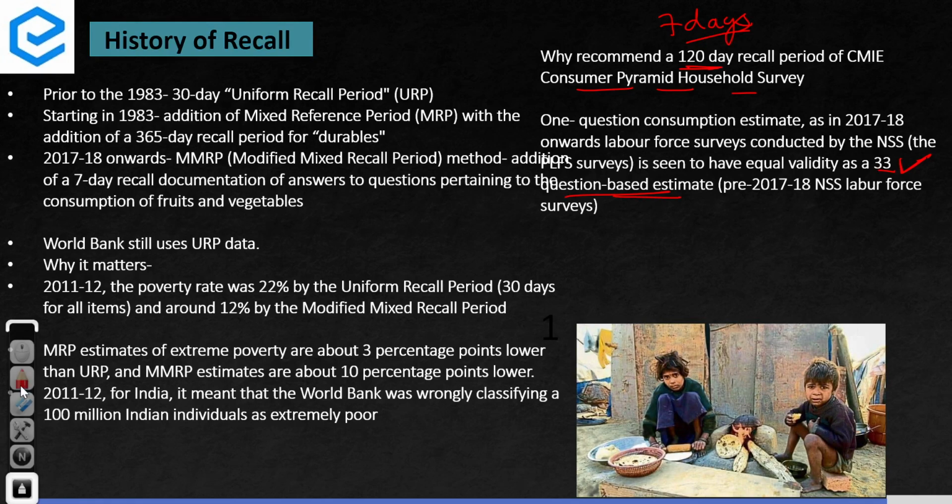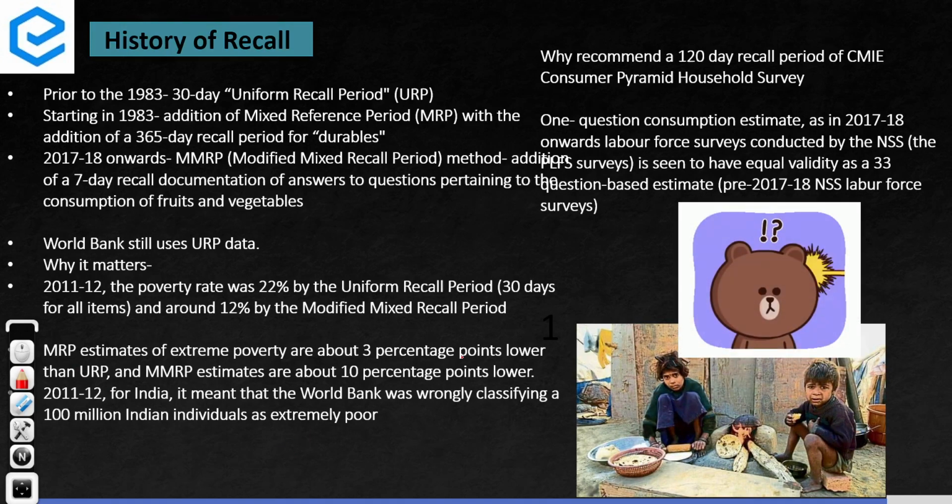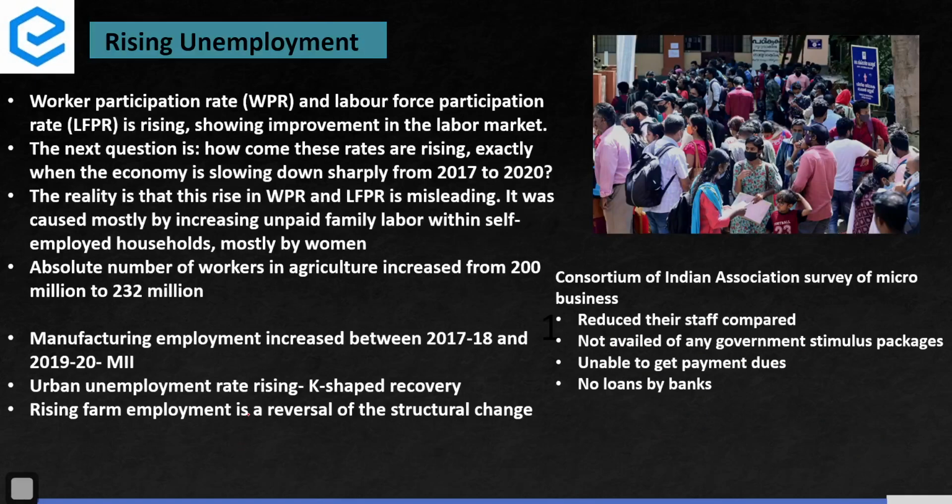So these are some critiques because of which our poverty levels are higher than what is required. People are also confused over these kinds of questionnaires, because they will not be able to recollect what they used over 30 days, compared to 7 days. Now, over and above, there is rising unemployment in the country, but the government says that unemployment is only declining. There is rising workforce participation in the country.